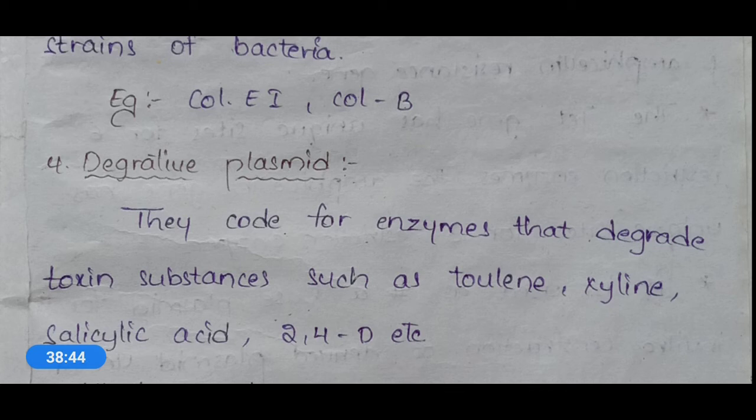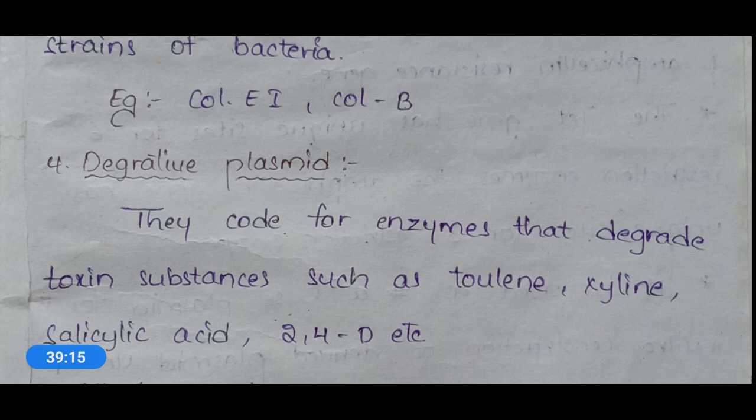These degradative plasmids will produce different enzymes and these enzymes will degrade these toxic substances like toluene, xylene, salicylic acid, 2,4-D, okay.